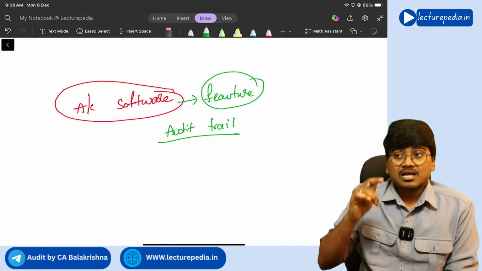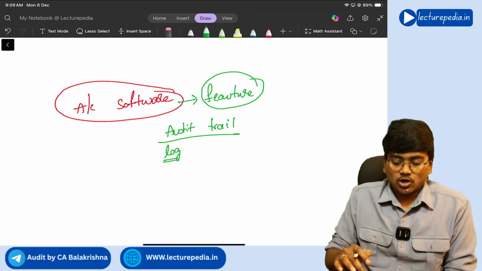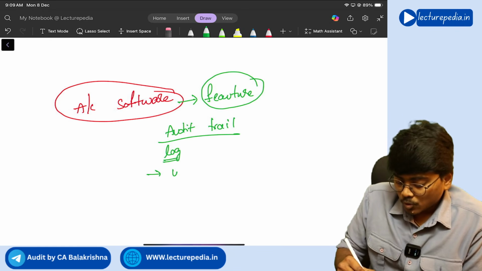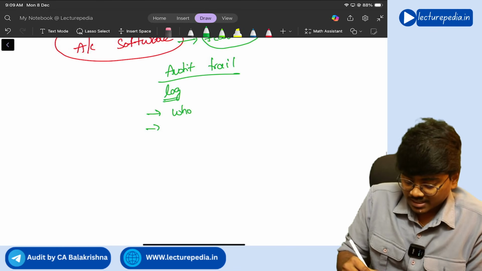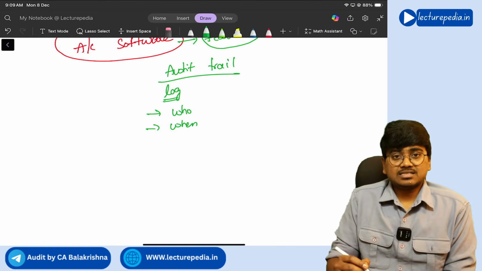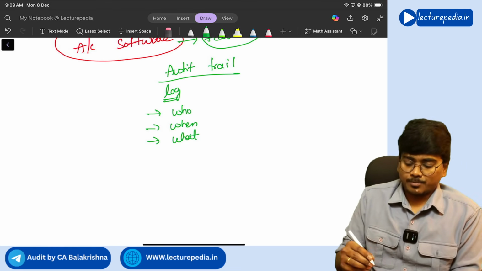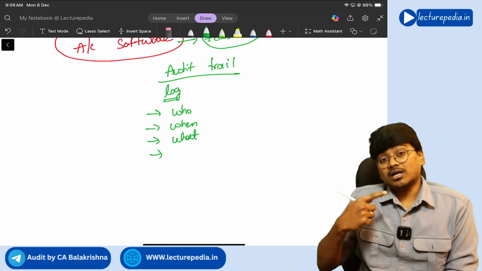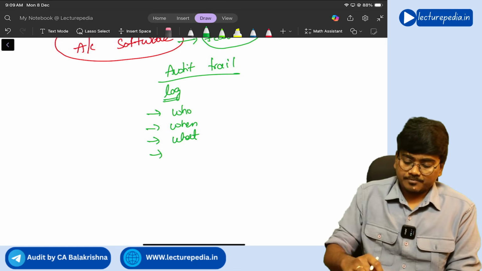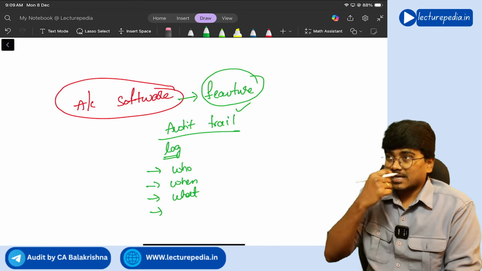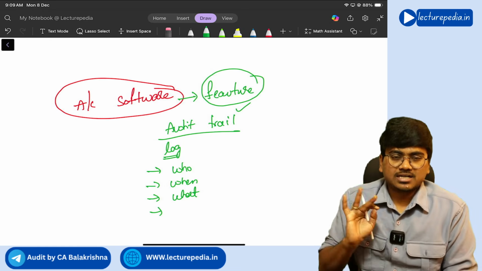Audit trail will maintain a log, a record of who has passed the entries in the books of accounts, when, at what date and at what time these entries have been passed, and who has altered these books of accounts. All these things will be tracked by the audit trail. Okay, a log, a record of all these things will be maintained by the audit trail feature.